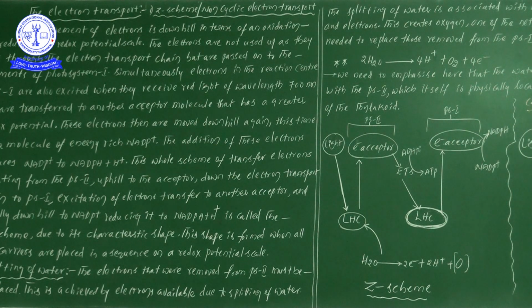Now one important point: in the presence of light, or with the help of light, we are studying the formation of ATP. Suppose ATP formation takes place in the presence of light, such a process we call photophosphorylation.